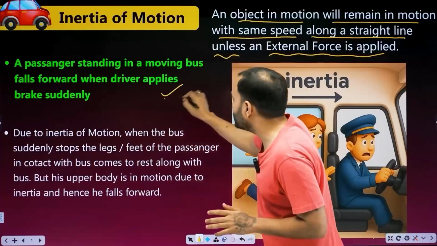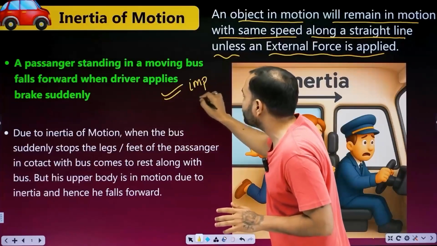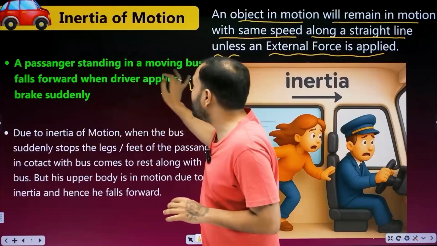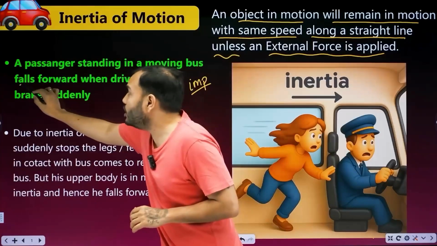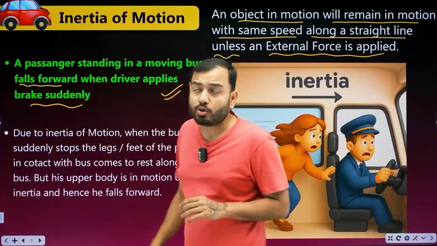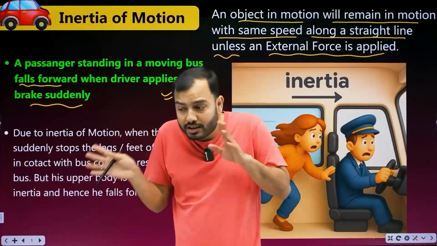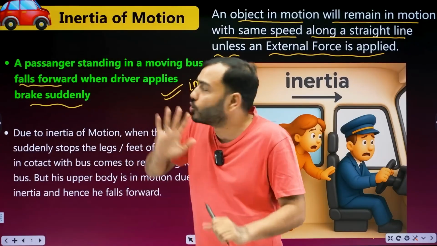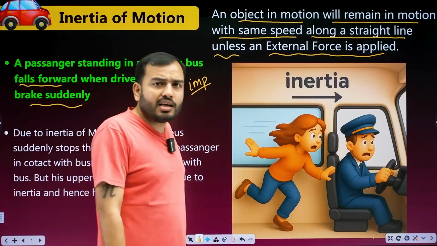There's a very sweet example of this, it comes in the exam too. What's the example? A passenger standing in a moving bus falls forward when the driver applies the brake suddenly. Now you will say, sir, the bus example is in both rest and motion. Use your brain and answer. Think calmly.